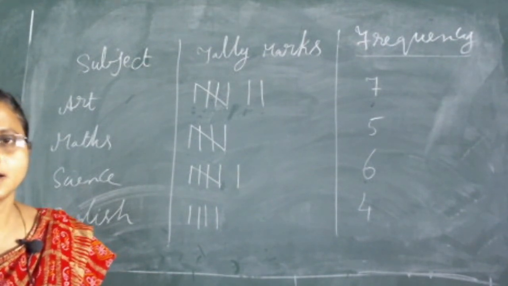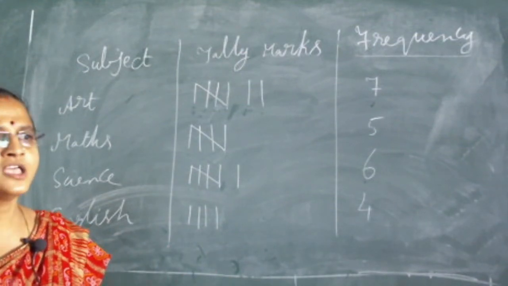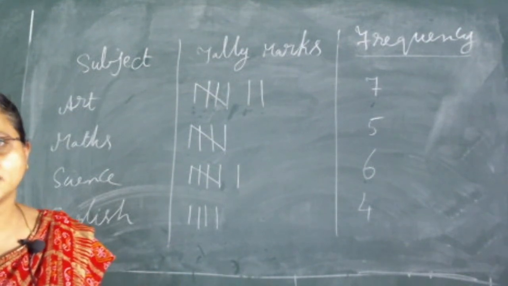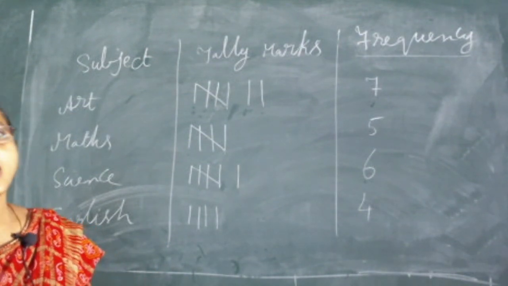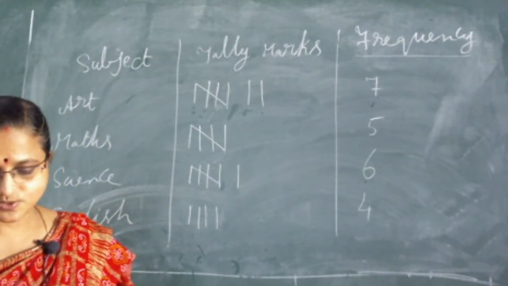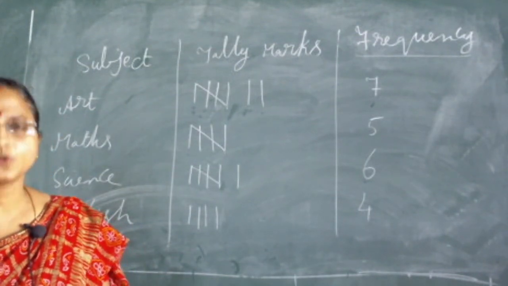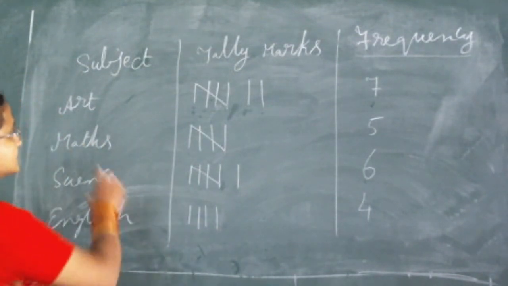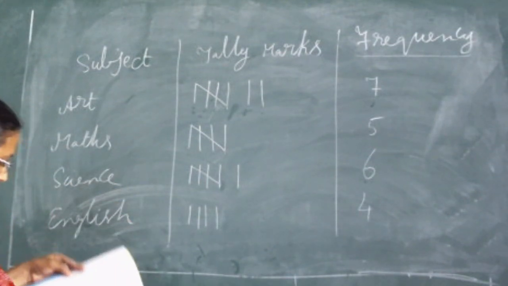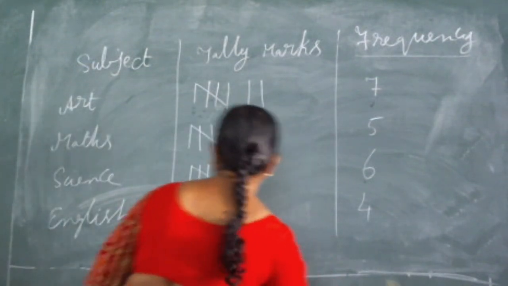Some children may get the same marks, as 60 children are not getting 60 different types of marks. So many children may get 20 marks, 20 children may get 25, or otherwise 2 or 3 children may get 2 or 5 marks. So first we have to group those, grouping the data. How to group this data? If we are writing the data entries in this way, here we are organizing the data. So how to group the data?